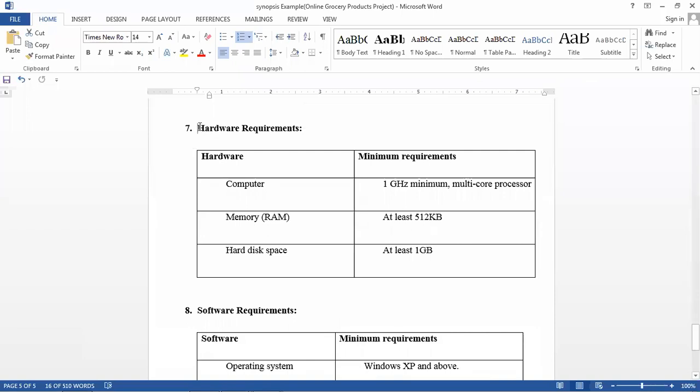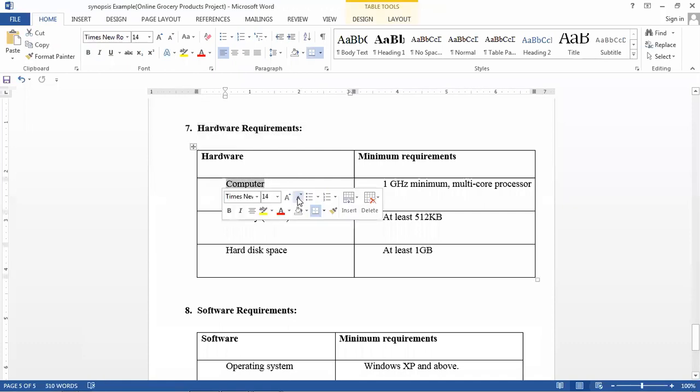See, in hardware requirements, whatever project you are doing, what is the minimum hardware requirement to run your project? First, what hardware does it need: a computer, a laptop, or a mobile? Without those you cannot run it on any other hardware. You only need a computer, laptop, or smartphone. There only you can run this particular project.